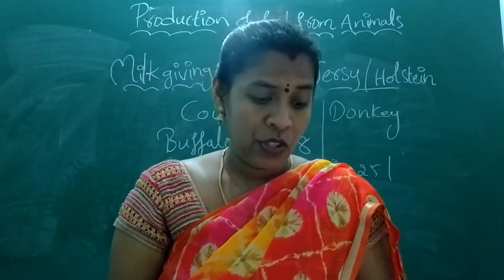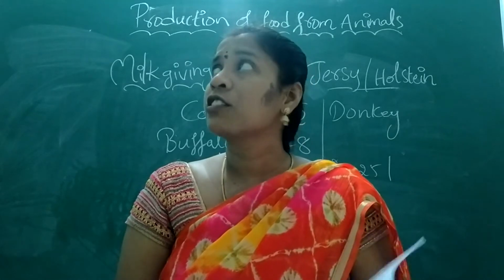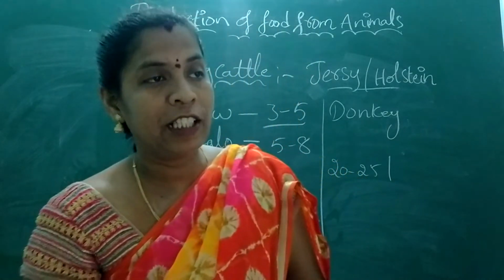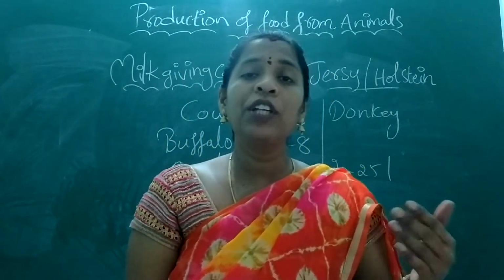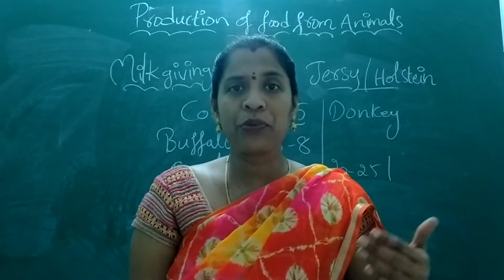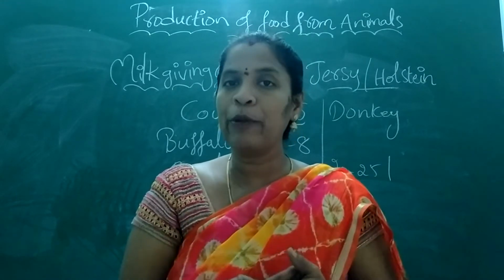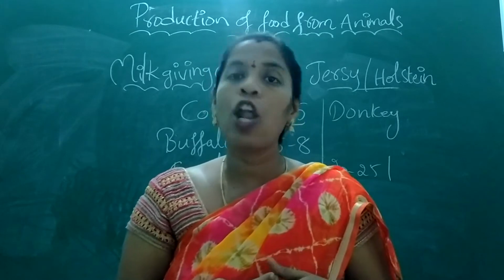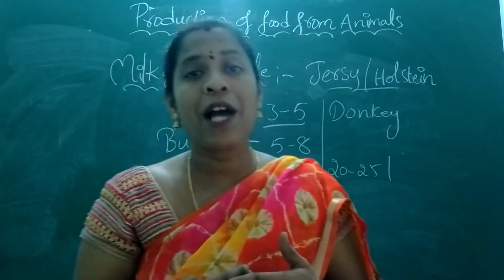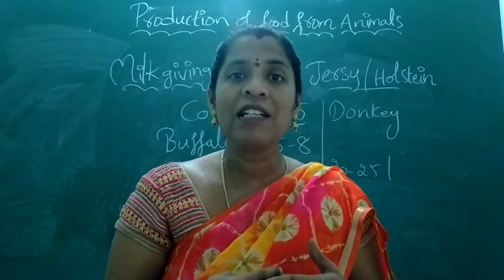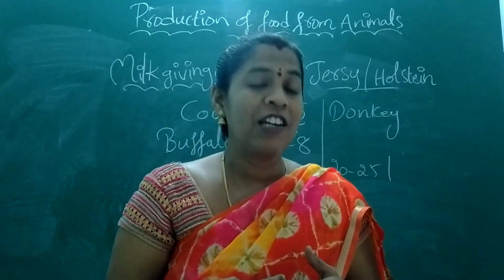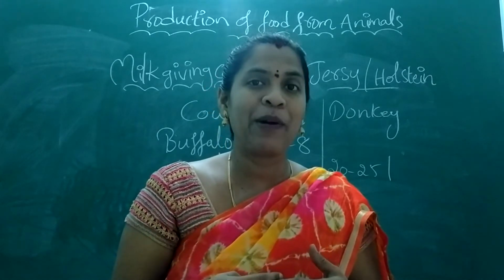And now the production of milk. The milk is produced heavily, like 25 to 30 liters. How is that milk utilized, how to store that milk? Milk production is good, yielding is good, how to supply it to the people, and how to store it for a long time? For that, there is a process followed called pasteurization. What is the process called? Pasteurization. Have you recalled anything? Pasteurization. In the microorganisms lesson we discussed it.